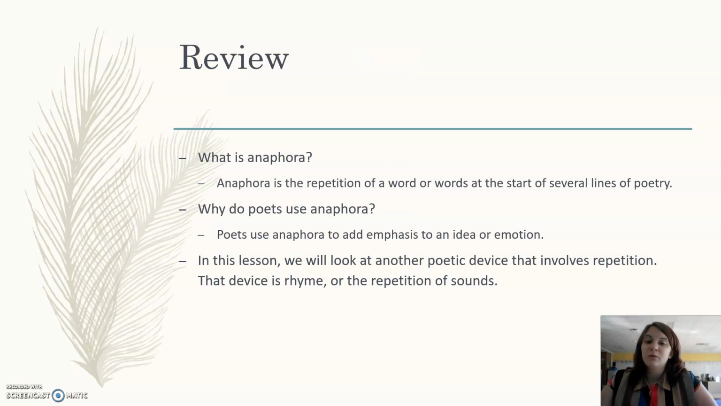So first off, we're going to review what is an anaphora. An anaphora is the repetition of a word or words at the start of several lines of a poem. And why do poets use anaphora? They use it to emphasize or to add to an idea. We read that before in the last poem where they repeated the word "when." That was an example of anaphora.